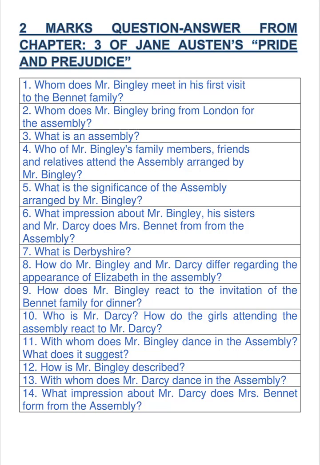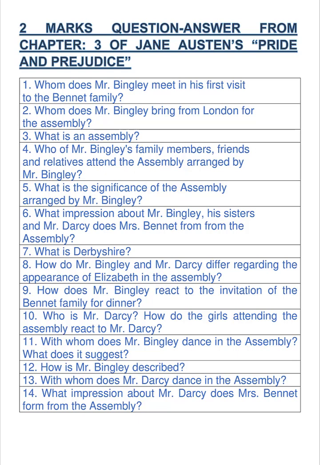Next question: How do Mr. Bingley and Mr. Darcy differ regarding the appearance of Elizabeth in the assembly? The answer is: In the assembly, Mr. Darcy tells that Elizabeth has not much charm about her, and whatever she has is not enough to tempt him. Mr. Bingley, for his part, tells that Elizabeth is a very pretty girl.